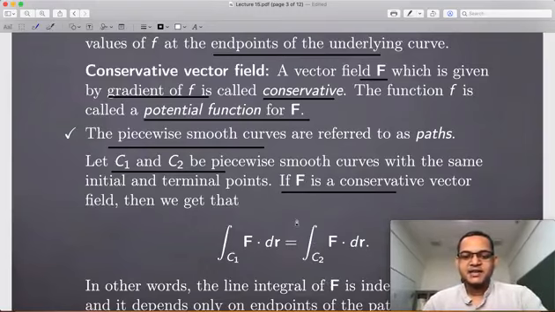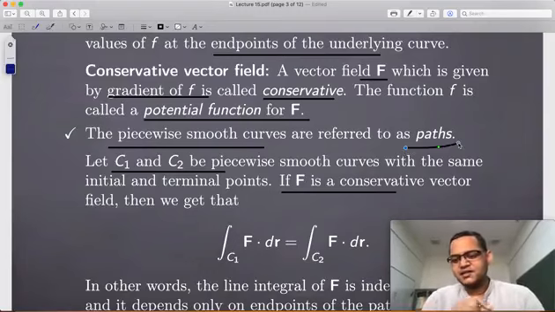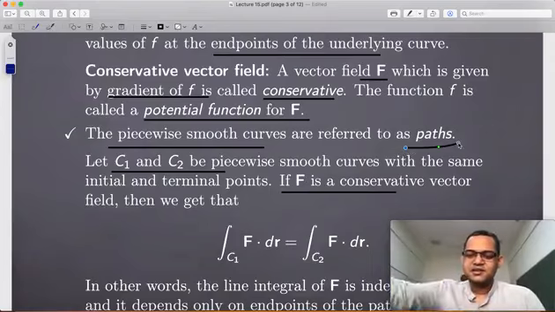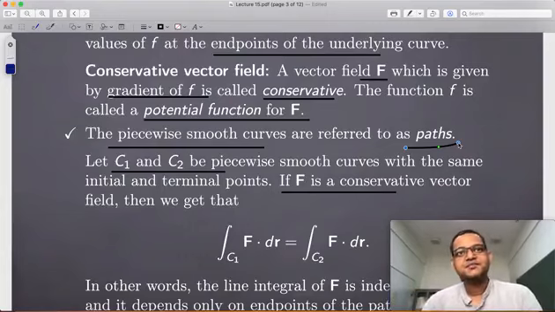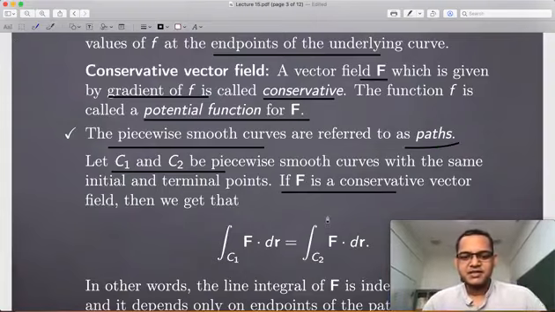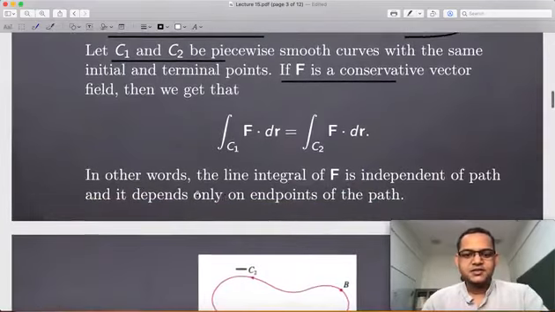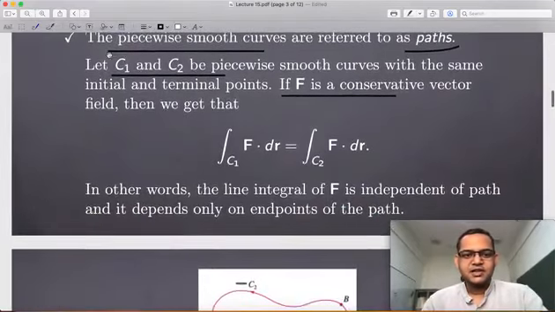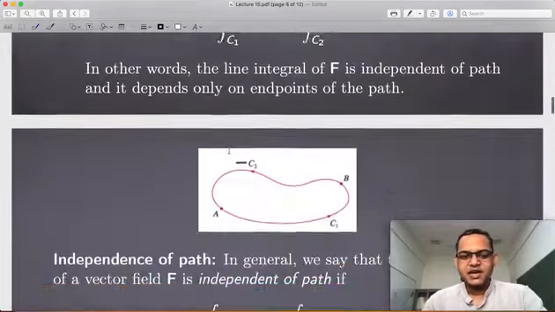Often you will see that we refer to these piecewise smooth curves as paths, because we are joining 2 points. So sometimes we will refer to them as paths. Let us consider the situation when I have C1 and C2 having the same endpoints.